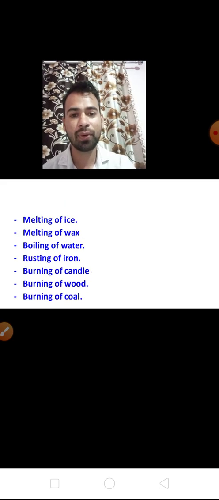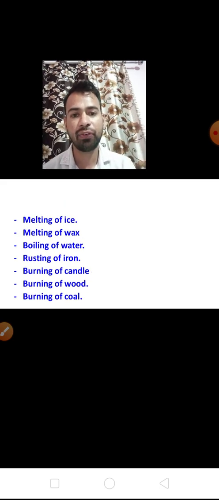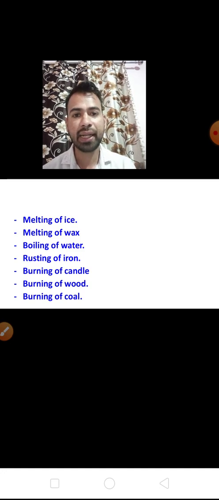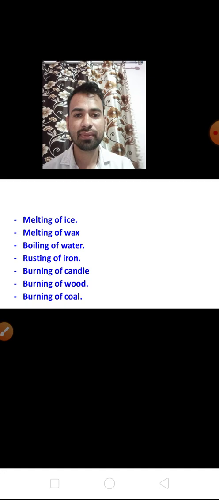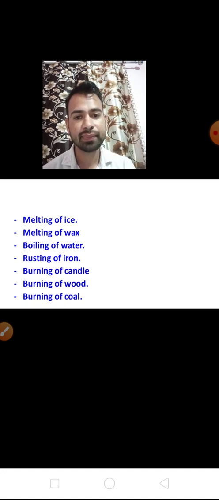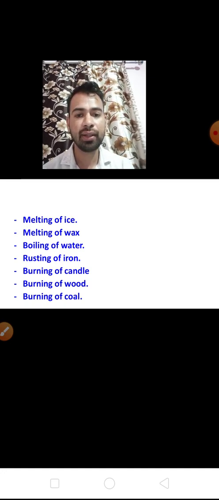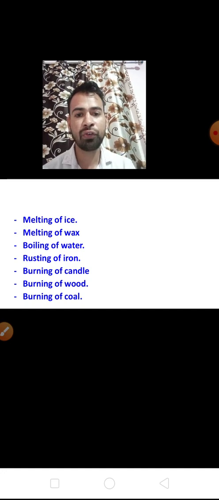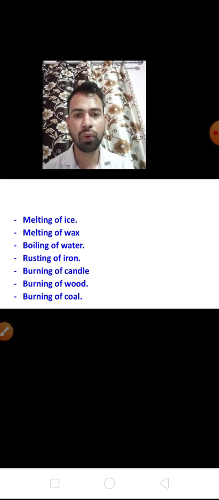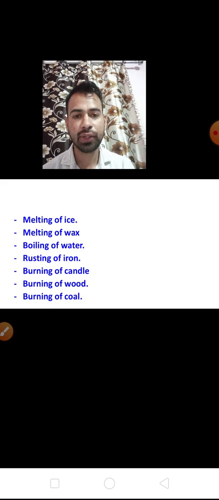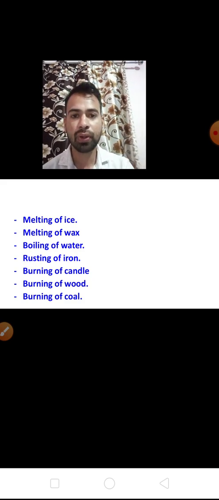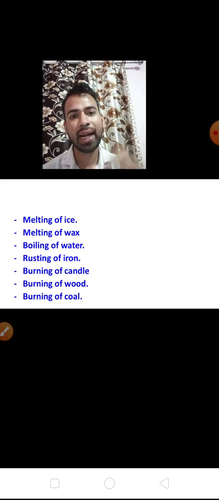Some more are there, like melting of ice, melting of wax, boiling of water, rusting of iron, burning of candle, burning of wood, and burning of coal. These changes you can write in your notebook, and in front of them write their nature, whether it is physical or chemical.